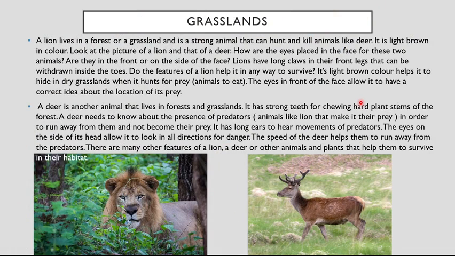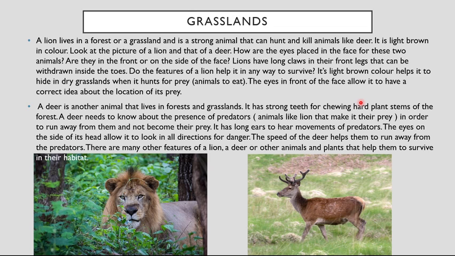The last is grassland. Okay, we have seen desert, we have seen mountain which has snow. Now it's the time for grasslands. So what do animals do for surviving? A lion lives in the forest or grassland and is a strong animal that can hunt and kill animals like deer, right? It is light brown in color. Here the description of lion is given. Look at the picture of the lion and that of the deer. In the slide you can see both pictures.